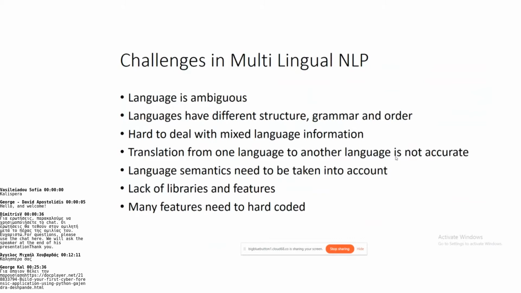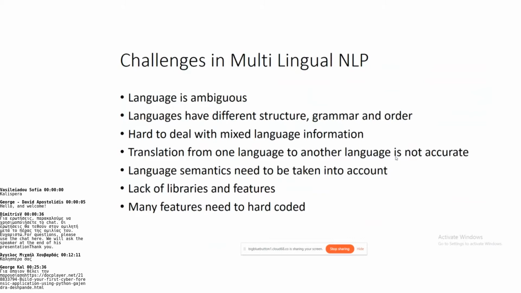It is normally very hard to deal with mixed language information. If you are a polyglot, that is a person who speaks or knows more than one language, you usually tend to mix the words of other languages. Then translation from one language to another is not accurate, because words mean different things in different contexts. You may be able to translate the text from one language to another, but it may not be 100%. You may get to 80% or 90%.